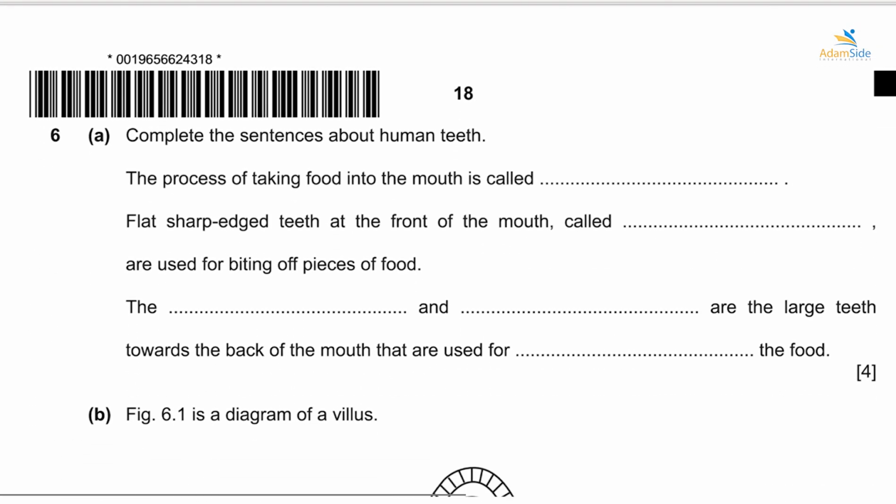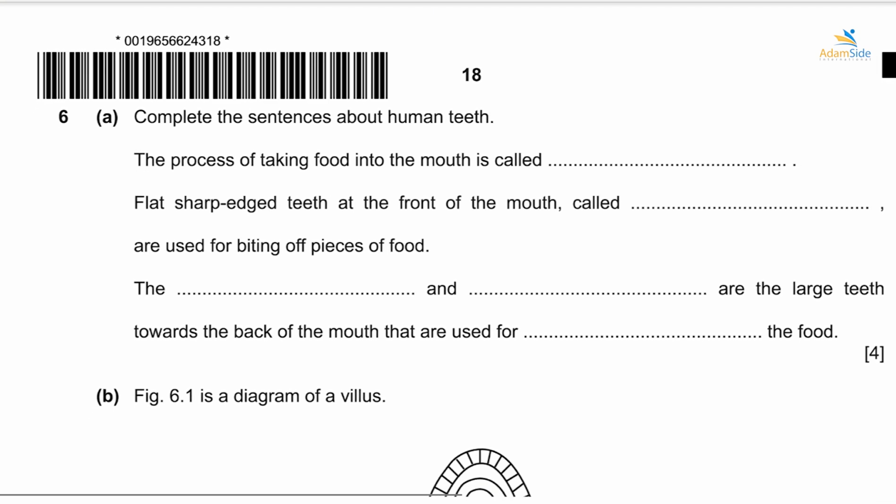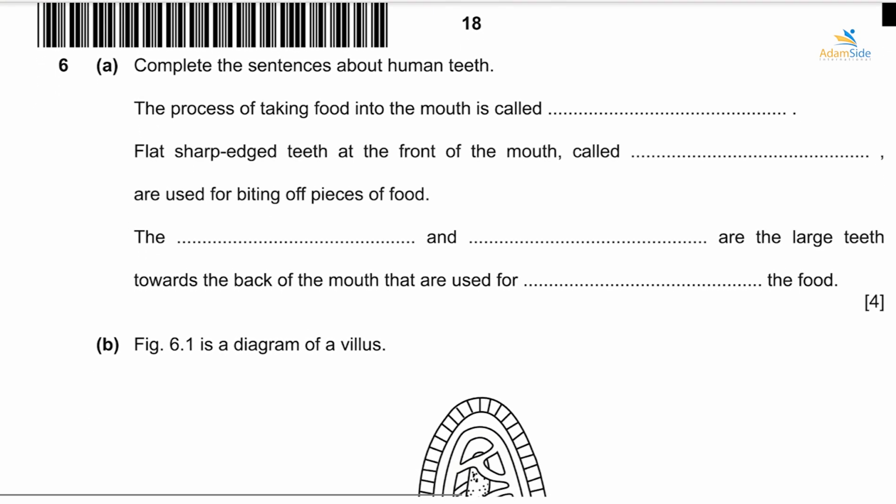The process of taking food into the mouth is called ingestion. Flat, sharp-edged teeth at the front of the mouth, which are used for biting pieces of food, are called incisors.